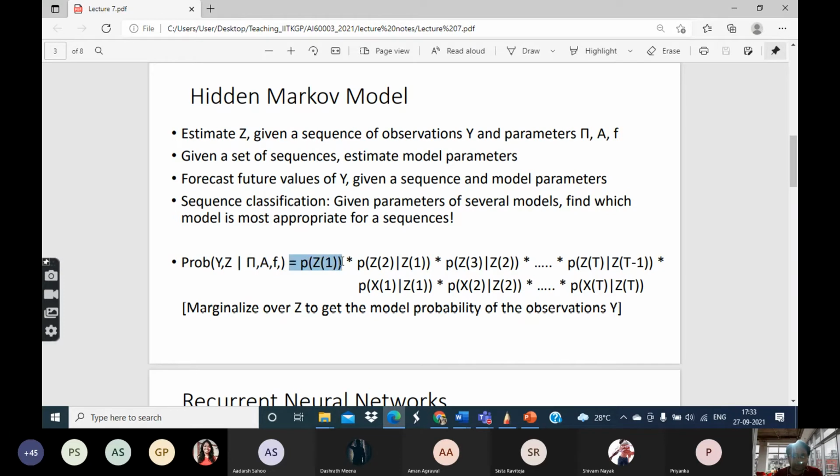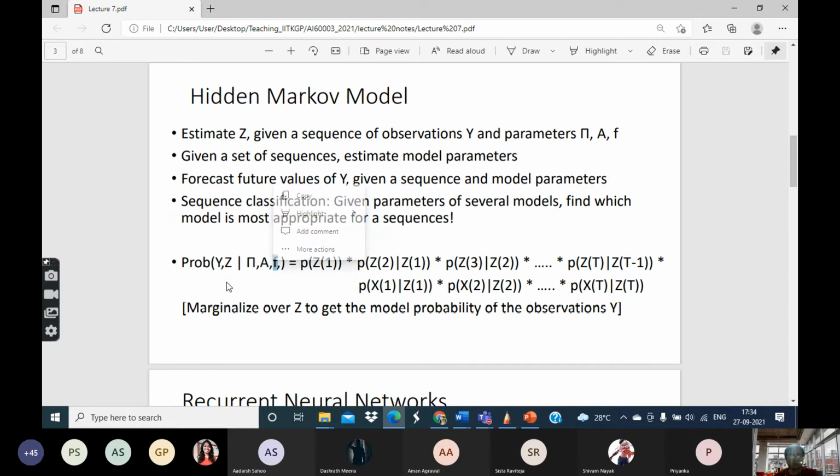So this one comes from pi, the first one. The second one is basically talking about the transition of Z. You know the values of Z1 as well as the values of Z2. Let's say Z1 is equal to 1, Z2 is equal to 3. In that case, all you need to do is look up into this capital A matrix and calculate capital A of 1, 3. That's all. Similarly, these things you can also calculate from F, because you know both X and Z. If you know these values, then you just plug in the corresponding values to F and you can get it.